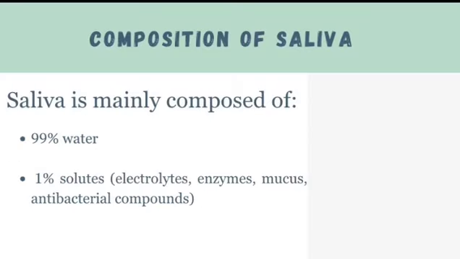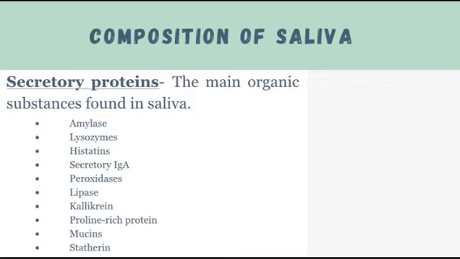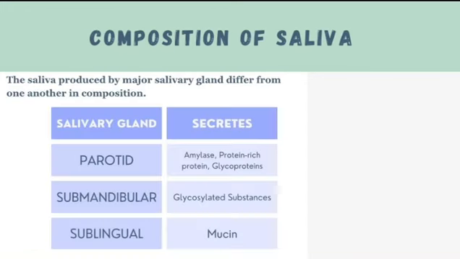So moving on to the composition of saliva. Saliva is mainly composed of 99% water and 1% solutes, which include electrolytes, enzymes, mucus, and antibacterial compounds. The main organic substances found in saliva are secretory proteins, which include amylase, lysozymes, cystatins, secretory immunoglobulins, peroxidases, lipase, kallikrein, proline-rich proteins, mucins, and cysteine. Next, these are the salivary components mentioned a while ago and their specific functions.